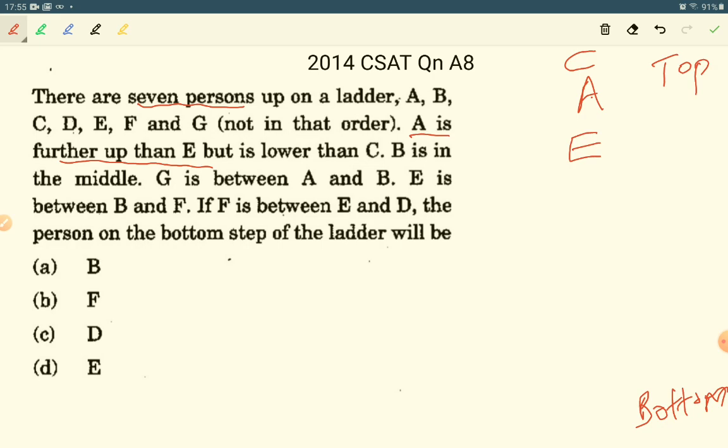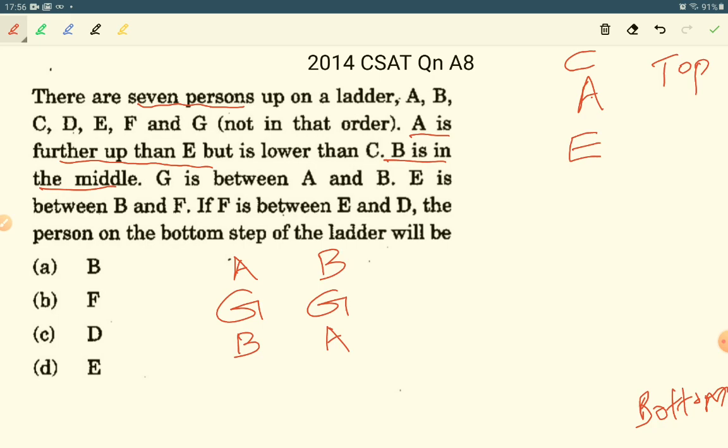Then B is in the middle. As of now, we just keep this statement. G is between A and B. This we can write like this also. G is between A and B.